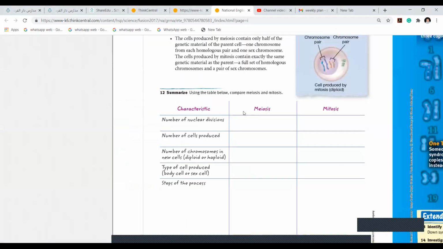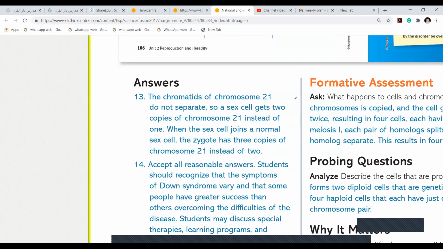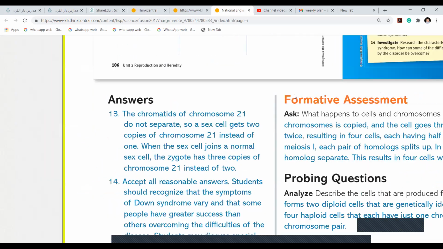Now today, if I ask you, compare, this is very important, compare between meiosis and mitosis. First thing, how many nuclei do you get in meiosis? 4. And in mitosis? 2. Am I correct?